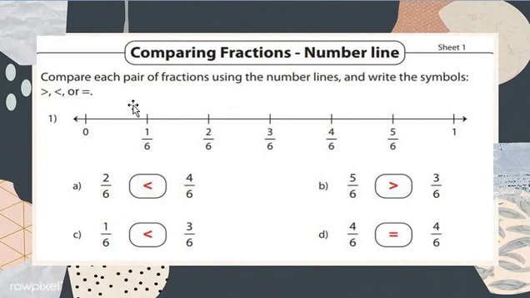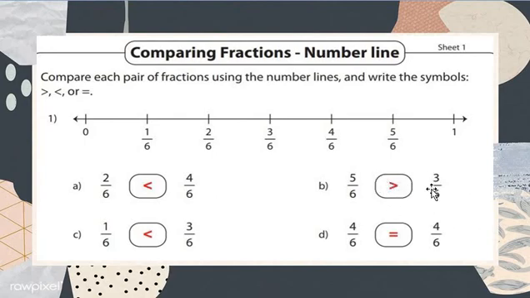Now question number 1: 0, 1 upon 6, 2 upon 6, 3 upon 6, 4 upon 6, 5 upon 6 and 1. Here we have to find which answer is correct, 2 upon 6 and 4 upon 6. And B, 5 upon 6 and 3 upon 6. Whenever the mouth of the symbol is open, that side is the large digit, and the tail side is the small digit, the lesser number.